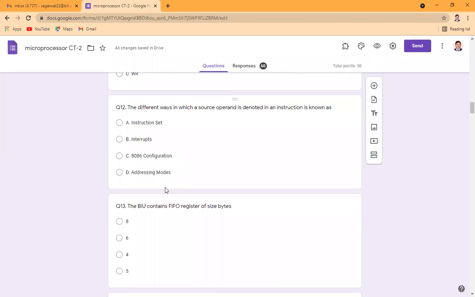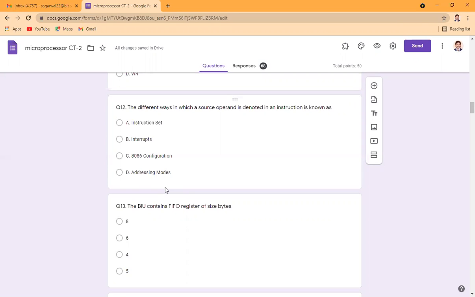The different ways in which a source operand is denoted in an instruction is known as... We know how the operands are defined, and we have different ways by which operands can be defined. Operand can reside in the memory location. Operand can reside in the register.